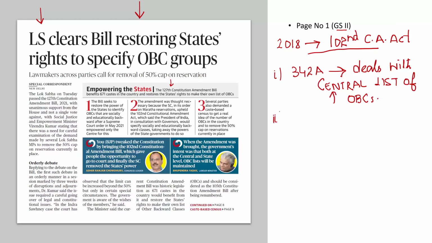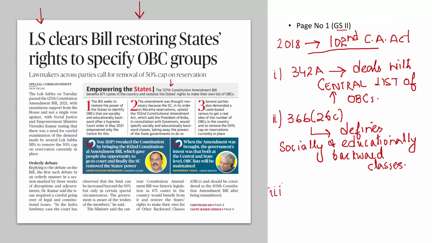The second article which got inserted because of this constitutional amendment was Article 366 (26C), and this article basically defines socially and educationally backward classes of citizens. And the third article which was inserted was Article 338 capital B, which basically created another constitutional body called the National Commission for the Backward Classes, or NCBC.